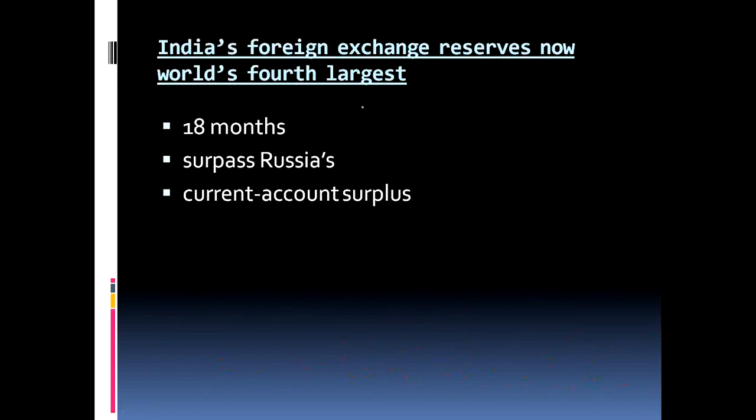It is about India's foreign exchange reserve, now fourth largest. So what is foreign exchange? You will be doing business with the other countries, right? Then you have to have a currency of other countries. So now India is having the fourth largest reserve among all. Like for 18 months, even if you don't have any currency, India will be able to import without any difficulty from all the other countries, whichever it needs. So recently it surpassed Russia.